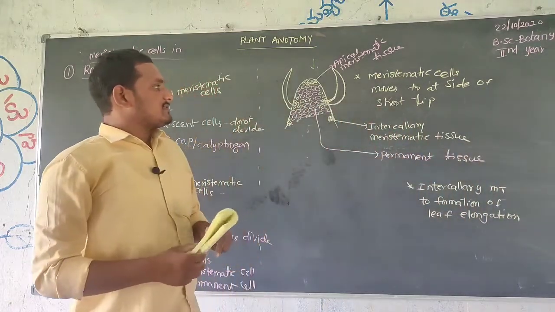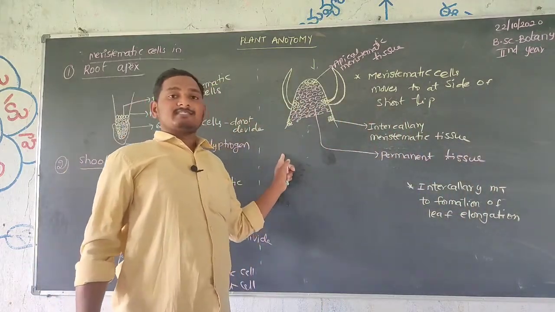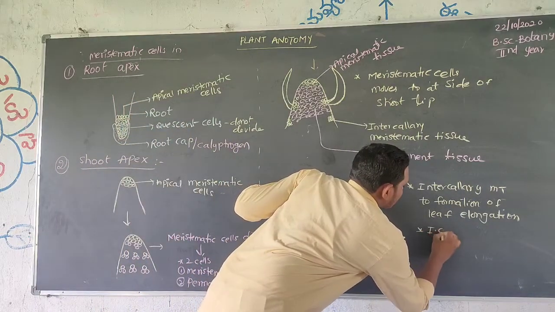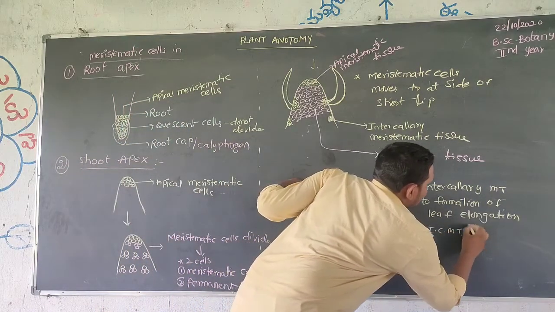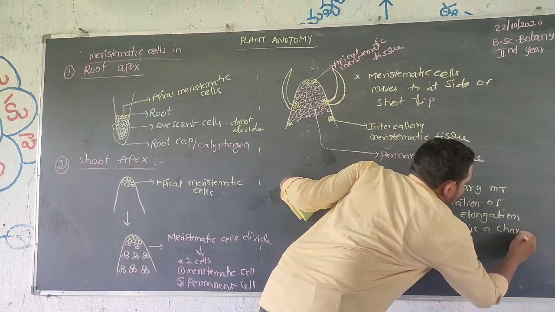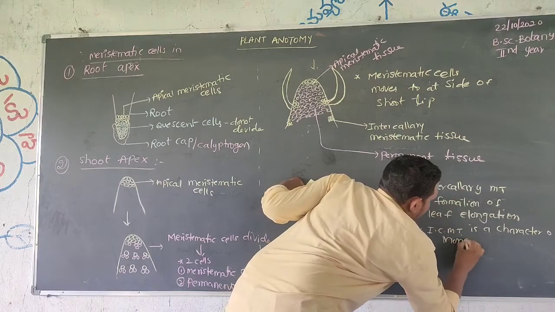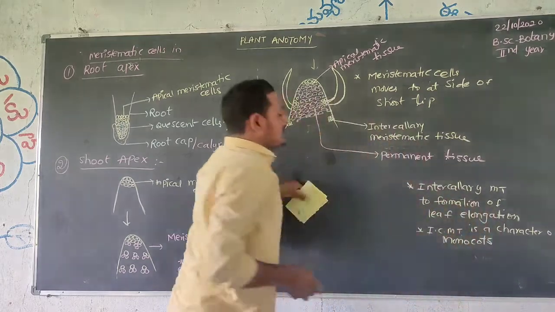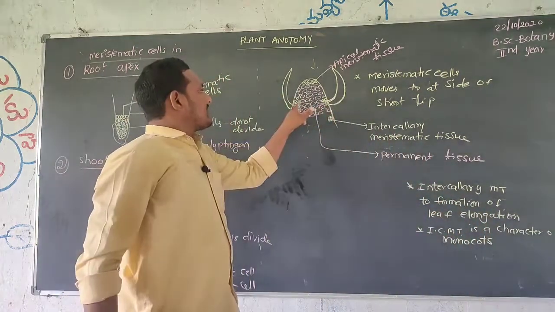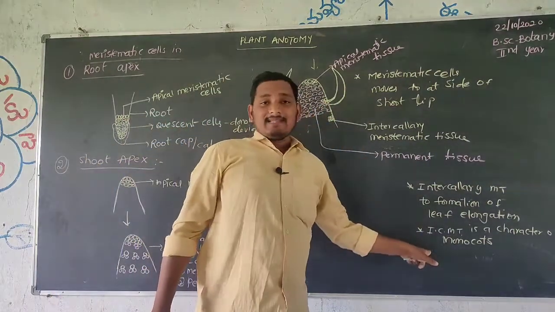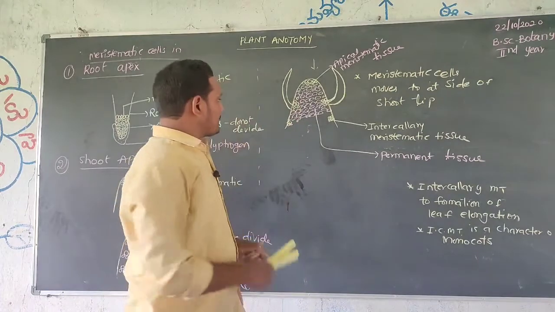This intercalary meristematic tissue formation is a characteristic feature of monocots. In monocots, intercalary meristematic tissue formation is very important, and it is a characteristic feature of monocots.